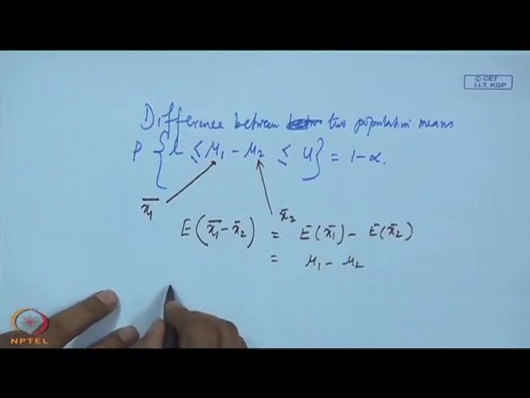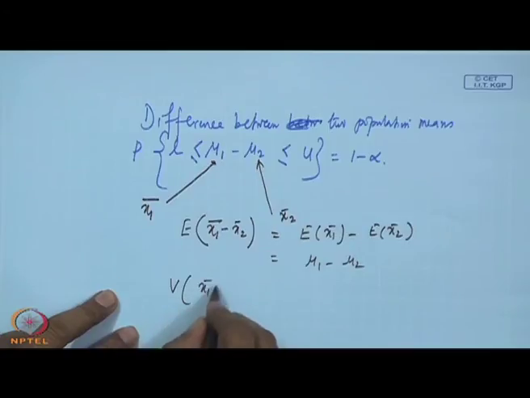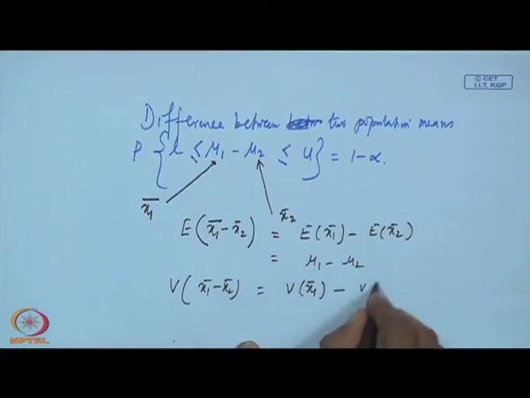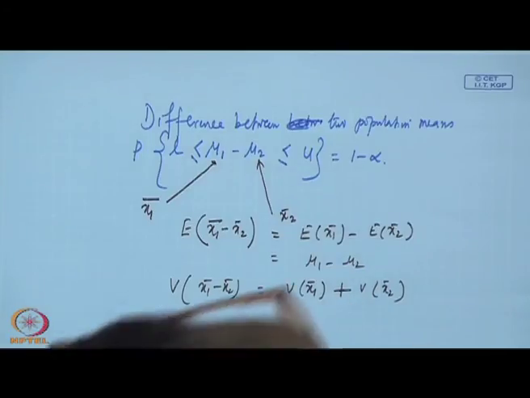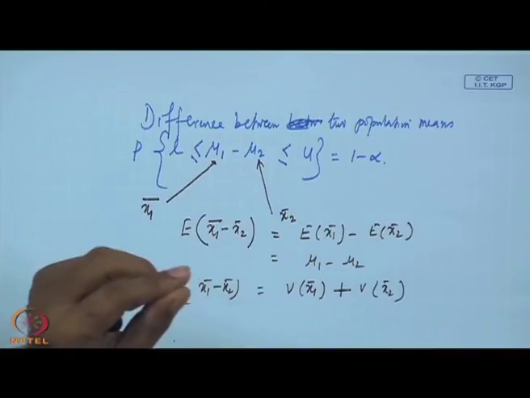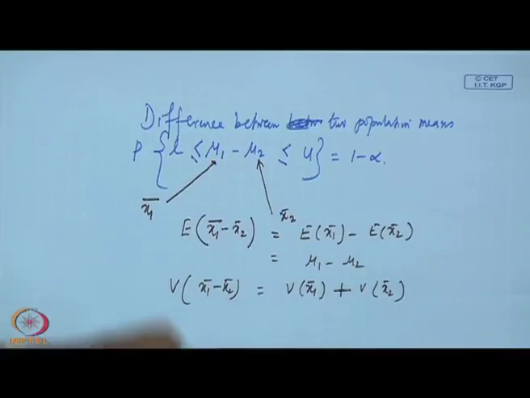Now, what is the variance of x 1 bar minus x 2 bar? As we are considering independence, it should be plus, not minus. Why? When you take the difference, the variability is a squared term, so you are always adding; it is additive.